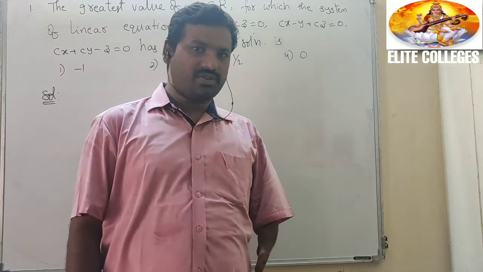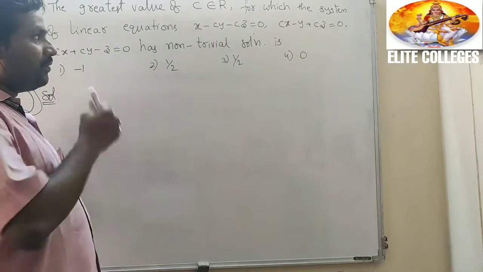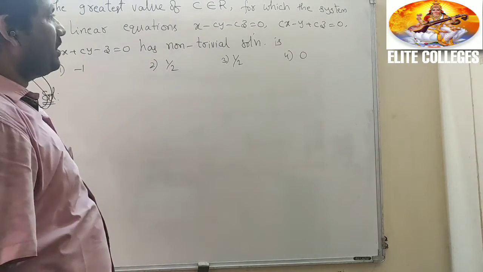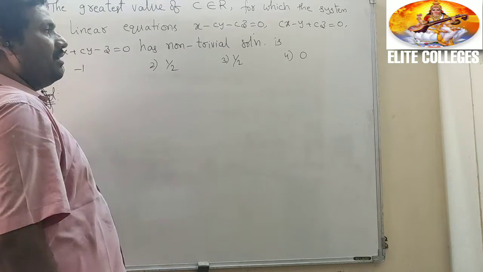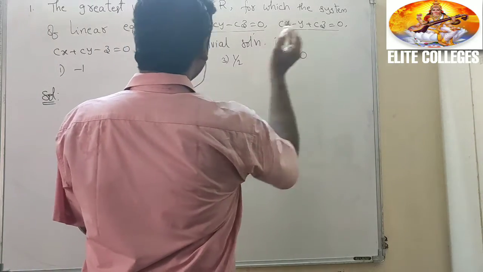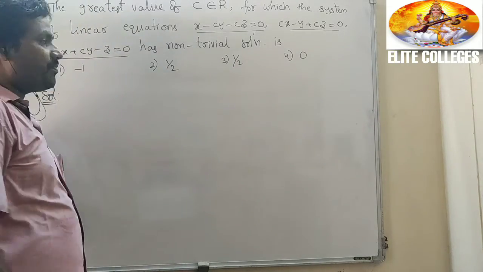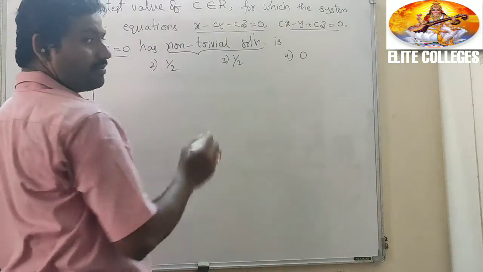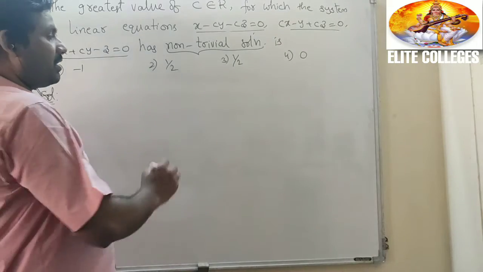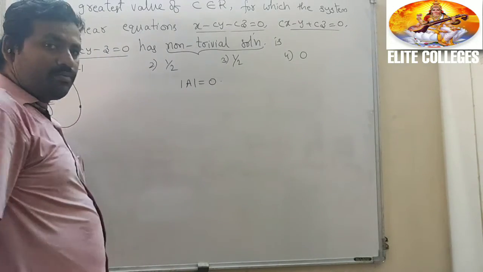Right students, now see this problem. The greatest value of c for which the system of linear equations has non-trivial solutions. That is, the homogeneous system has a non-trivial solution. Just simply delta A equal to 0.